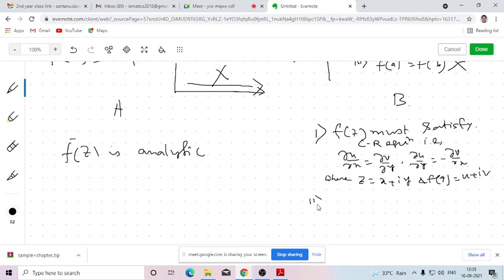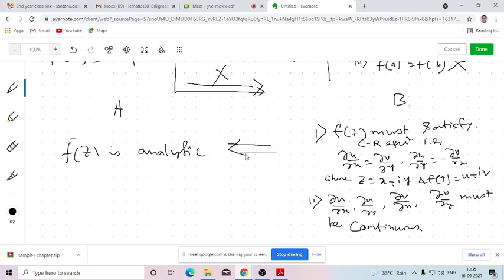And number two, all these four partial derivatives must be continuous. Must be continuous where? In a point, or in the domain, or in the entire complex plane where we are going to show that the function is analytic. So if these two conditions are satisfied, then f(z) will be analytic.